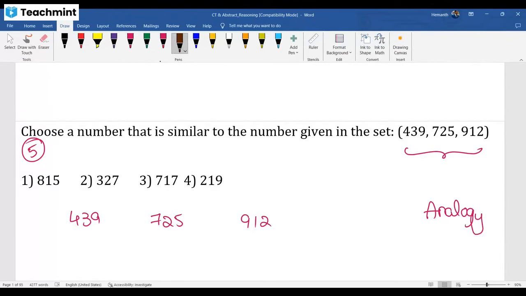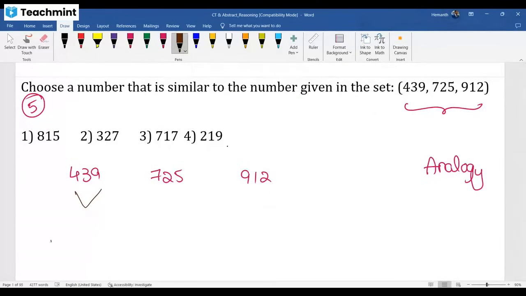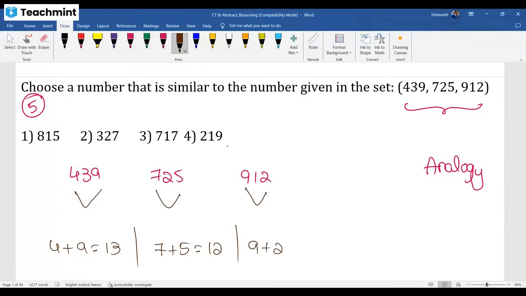What is 4 plus 9, my dear? 13. Okay. What is 7 plus 5? 12. Okay. What is 9 plus 2? 11. You observe here they are putting only the units place: 3, units place 2, 9 plus 2 is 11, units place is this. So they are adding first and last. The resultant units place they are keeping in between.